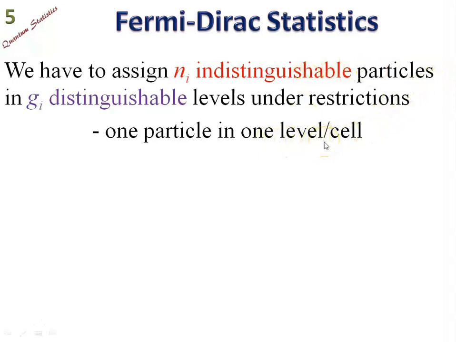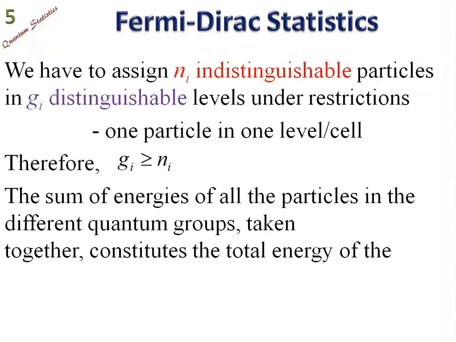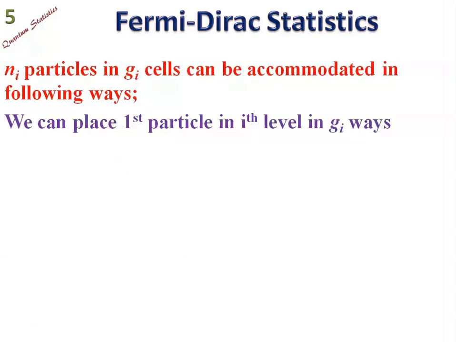That is a restriction. That is a new thing that we are going to accommodate, and that gives birth to new statistics, which we are going to call Fermi-Dirac statistics. Here, you have particles equal to the number of cells, or sometimes cells can be more. So Gi greater than or equal to Ni is one of the restrictions that we can put forth. The sum of energies of all particles in the different quantum groups taken together constitutes the total energy of the system. The same thing we are repeating.